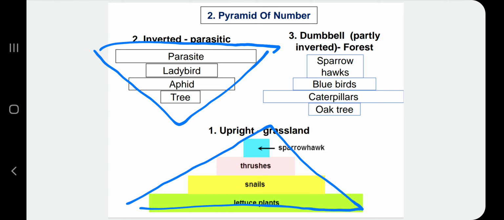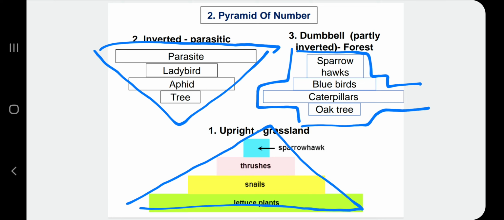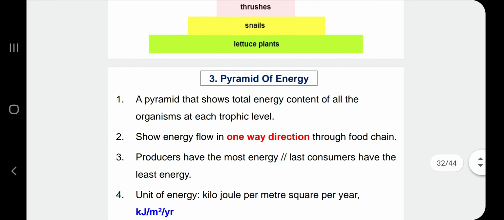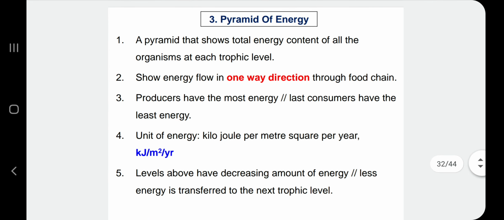And then the third one adalah dumbbell. Okay, partly inverted. So actually dumbbell dia bentuk macam ni lah kan. Okay, selalunya begitulah dumbbell. Okay, partly inverted ataupun dia macam ni tapi dia macam ni juga. Macam tu lah. Okay, the last pyramid adalah pyramid of energy.